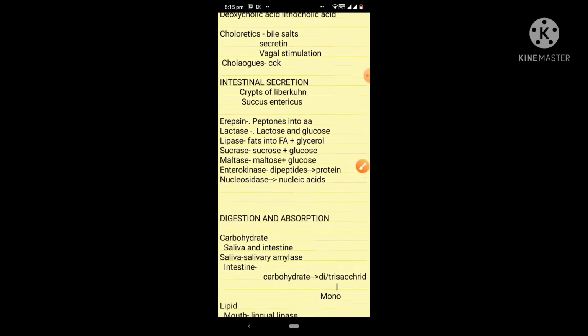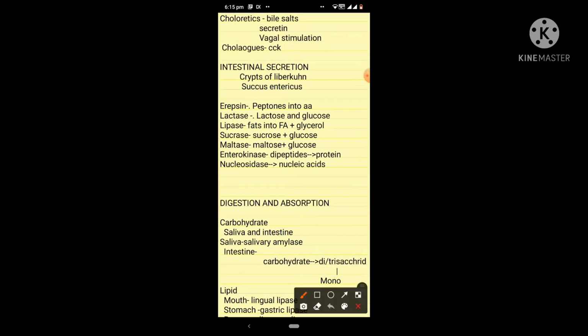Now coming to the intestinal secretion. Intestinal secretion is released from the crypts of Lieberkühn which are present in the duodenum, and the secretion contains succus entericus. What are the constituents of succus entericus? They are erepsin, lactase, lipase, sucrase, maltase, enterokinase and nucleosidase. Let's look into each of them.